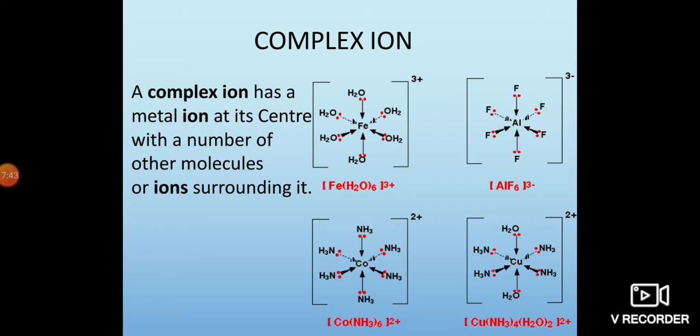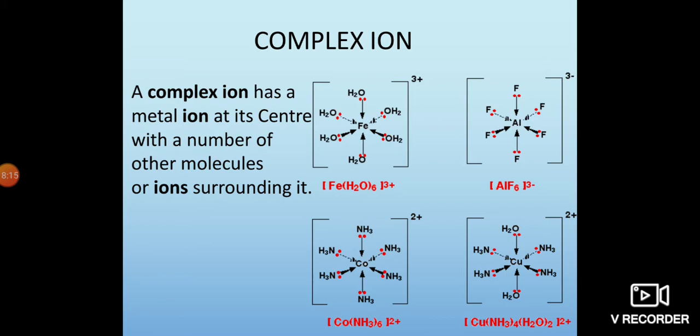Here iron is the central metal ion at the center, with a number of other molecules, the water ligands, surrounding it, so it is known as a complex ion. Coming to hexafluoroaluminium 3, here aluminum is the central ion, with fluoride ions surrounding it. In structure 3, cobalt is the central ion, and in 4, copper is the central ion.